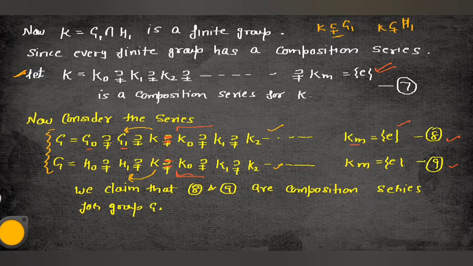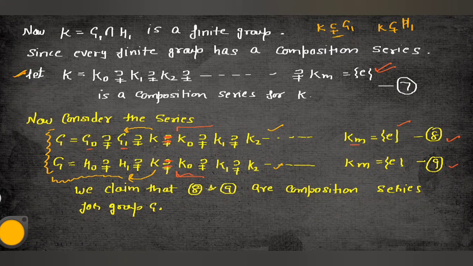I had written here G is equal to G naught and G. Now both these series will help us to prove this theorem. You can see both are composition series and both are equivalent, because both are in terms of K and both reach up to M, K, M, everything is the same. But the point is that we will check what happens before K.